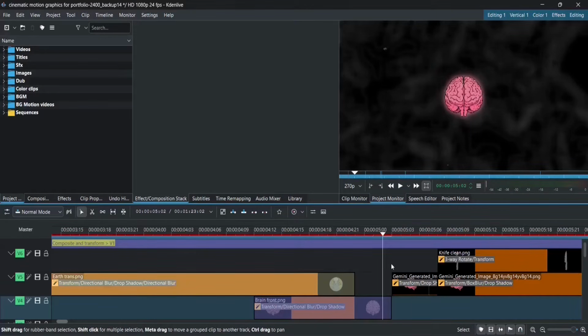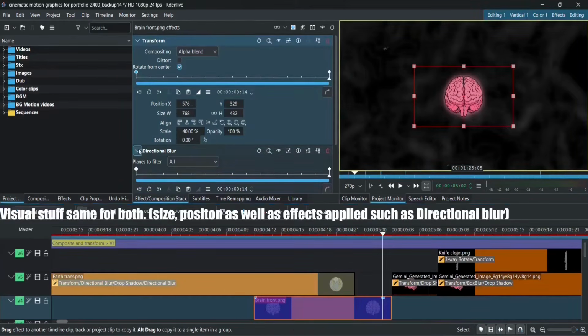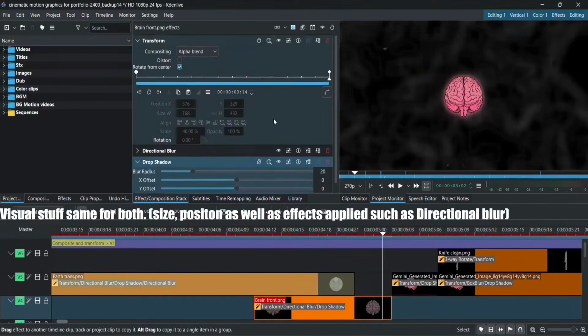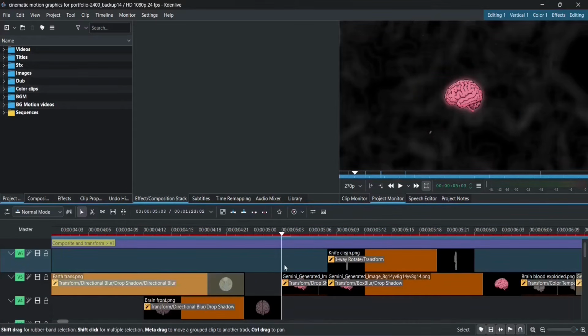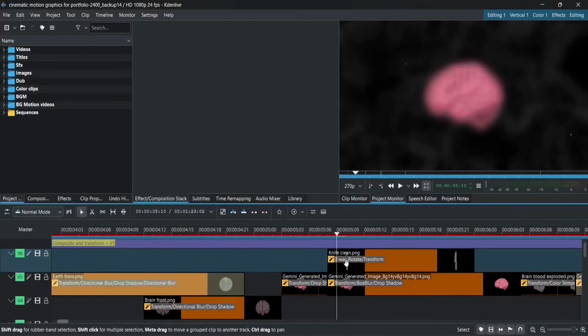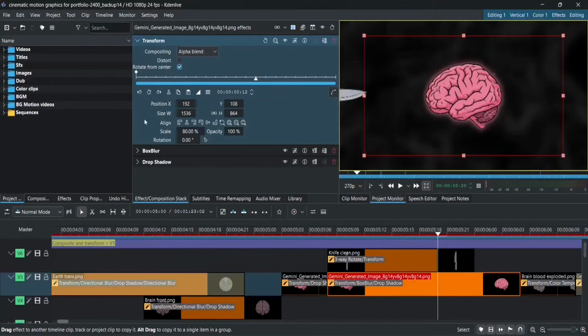Finally, after disabling of Earth on first clap, this front side view brain changes to left side brain on second clap, which is nothing but just change of 2 PNG images at same size, position, and drop shadow effect. Then, in the third clap, the brain goes big, which is nothing but just increasing the size of the brain via the transform effect without animating it.